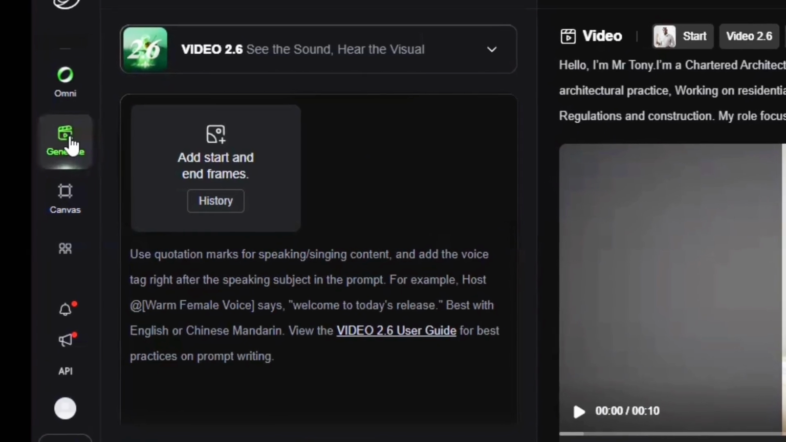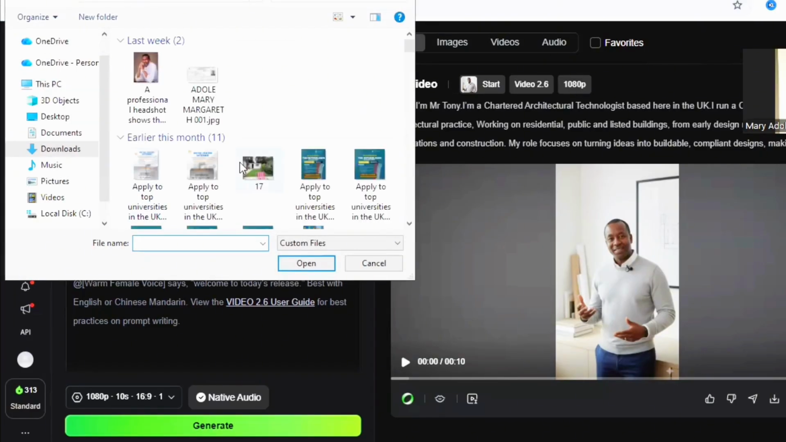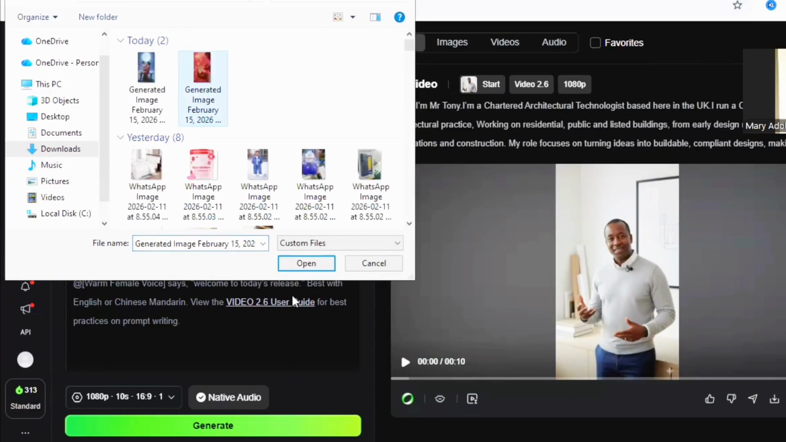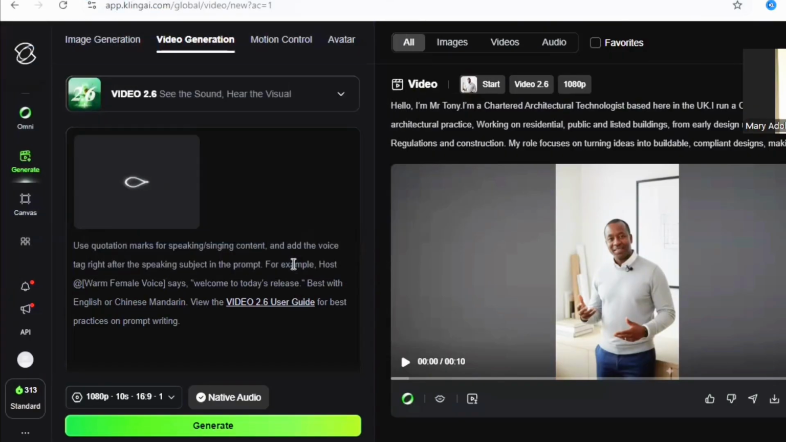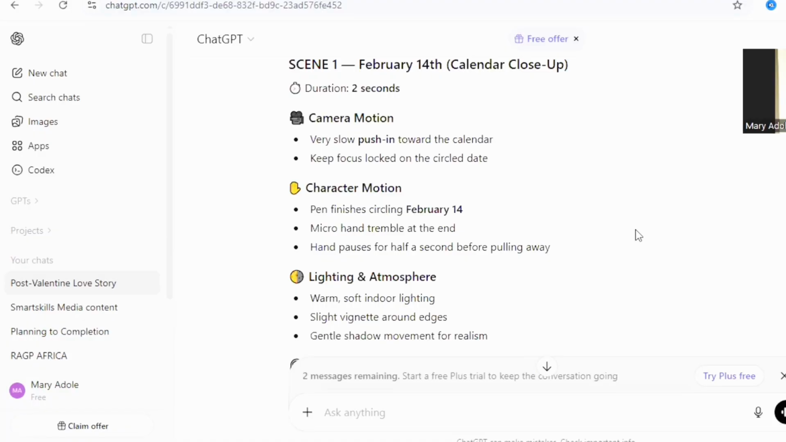Now, once you set up Kling AI, click on the Generate button and go to Video Generation. Click on Add Start and End Frame and enter your first image. Now for prompts, you ought to have asked ChatGPT to create animation cues for you to animate the videos inside Kling AI before starting out here. So let's assume I have done all that. I will get back into ChatGPT and copy the prompt or animation cues into Kling AI.